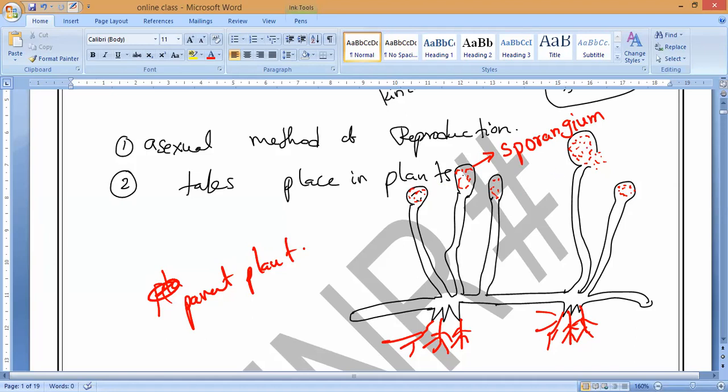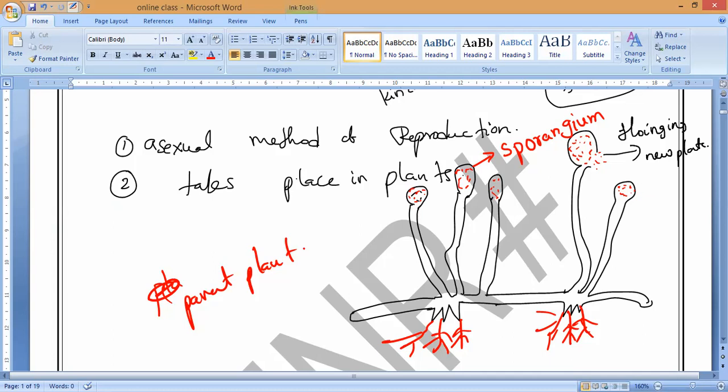Now once this spore case bursts, all the spores are dispersed into the air. Whatever is present inside will start moving and floating in the air, so that they will reach certain places. There they will start growing into new plants. That is what we call spore formation.